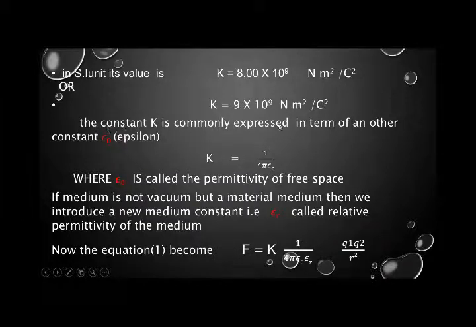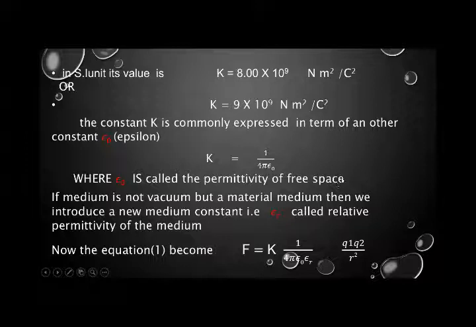The constant K is commonly expressed in terms of another constant, epsilon. Here you have to understand that the value of K arises from this formula: K is equal to 1 upon 4 pi epsilon. So what is that epsilon? Actually, we introduce a new constant epsilon to represent that constant K. And why do we use it? Because if we place the two charges in a vacuum, this is the value of the constant of proportionality for free space, or we can say that epsilon is called the permittivity of free space.